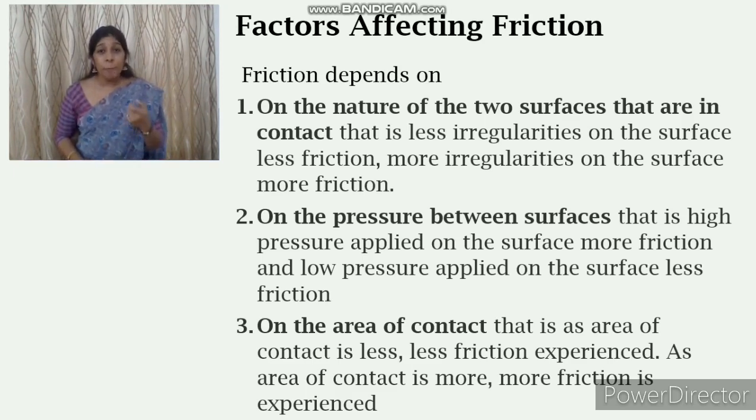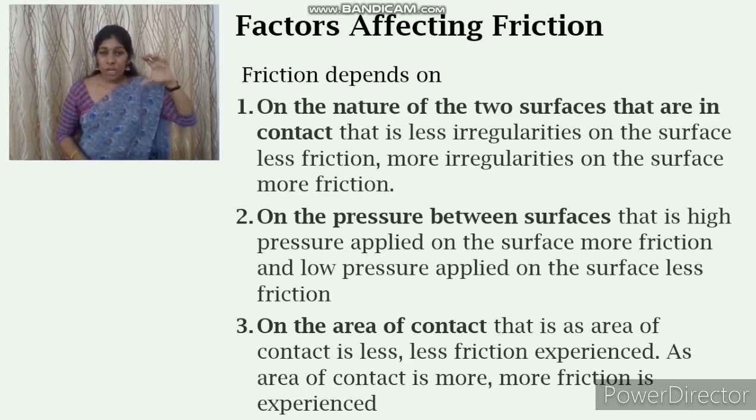On the pressure between the surfaces. We have observed in the second video that the same force applied to a 5 kilogram box and a 2 kilogram box makes the 5 kilogram box cover only a lesser distance, but the 2 kilogram box covers a greater distance, right? You have observed, right? So that is the case here we have explained on the pressure between surfaces. The 5 kilogram box has a greater weight, the 2 kilogram box has a lesser weight.